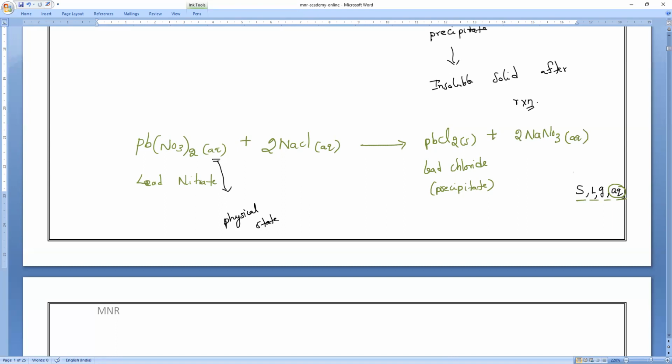Clear? 2 NaNO3, that is sodium nitrate. So whatever you want, you can take in the exam. In the exam they'll ask you to give one example, and any example you can take. In the lab also you can test with anything. Nothing wrong in that. There are no harmful chemicals in this.